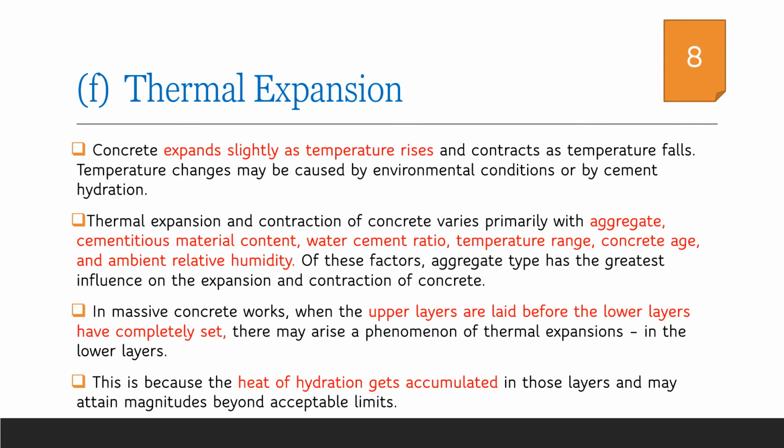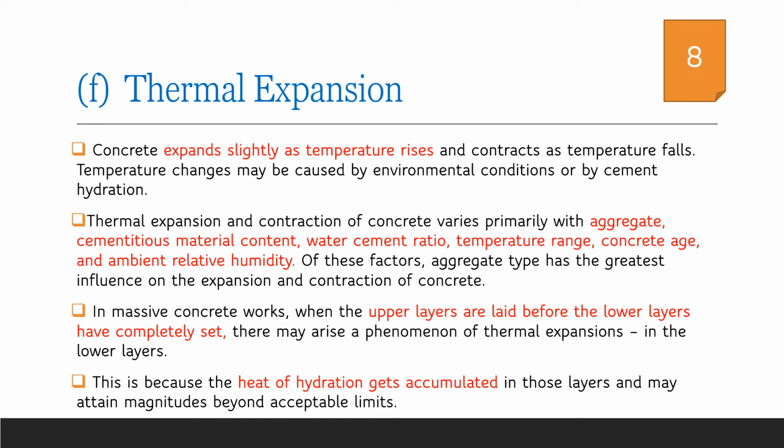Similar to thermal shrinkage, there are possibilities of thermal expansion when the temperature outside the concrete is much above the temperature of the concrete. Both thermal expansion and contraction are influenced by the type of aggregates, cementitious material content, water-cement ratio, temperature range, concrete age and ambient relative humidity.